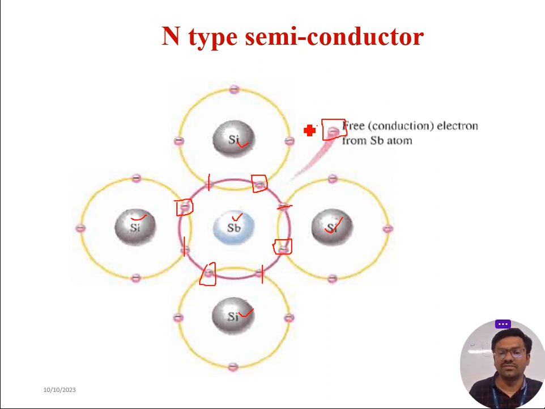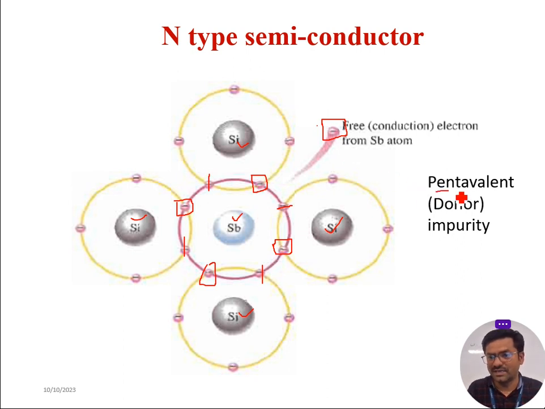Now let us see the materials used for the pentavalent n-type semiconductor. They are called pentavalent elements or impurities. They are even called donor impurities. What is the major reason for them to be called donor impurities? It's very simple. Electrons are donated by the antimony. That is the reason: donor impurity.